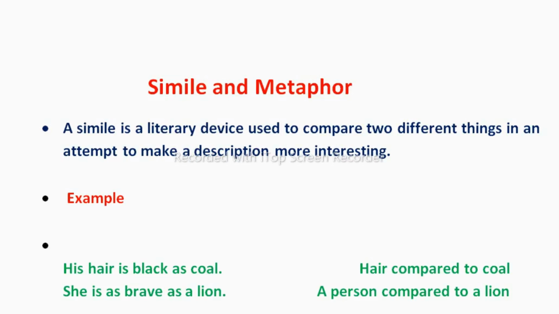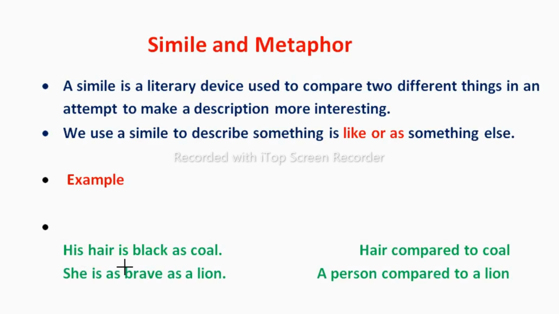So simile is a figure of speech. It is a literary device which is used to compare two different things. When we use a simile in a sentence, we are showing something is like or as something else. For example, you can see here, her hair is black as coal. Here I'm comparing how black her hair is with how black coal is. Therefore, it is emphasizing how black her hair is, which means she has very black hair.